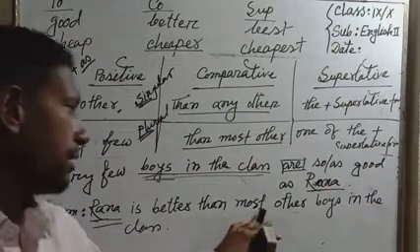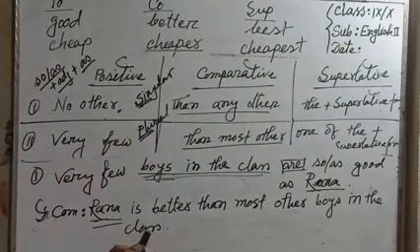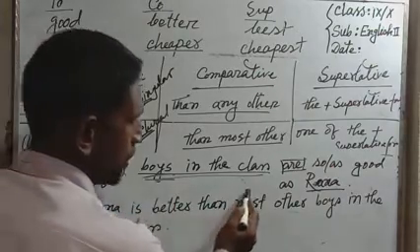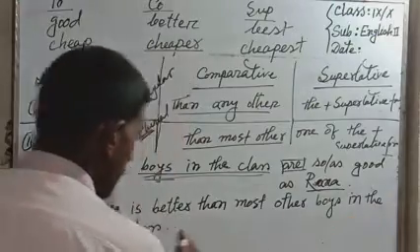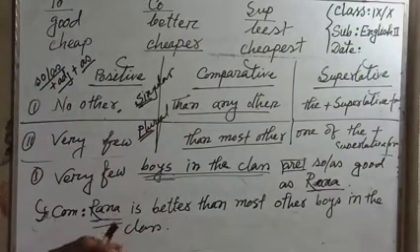Rana is better than most other boys in the class. That is, we can turn subject, verb, comparative form, than most other, the rest part of the sentence. So dear students, that is comparative form.